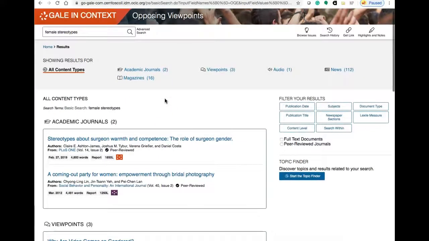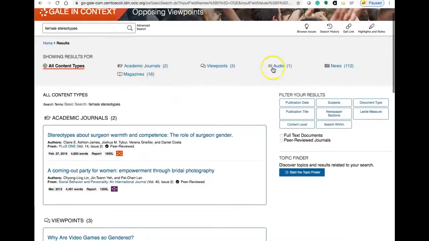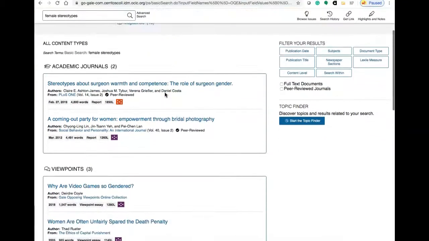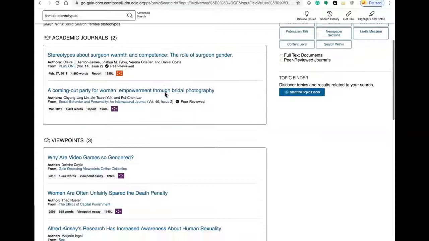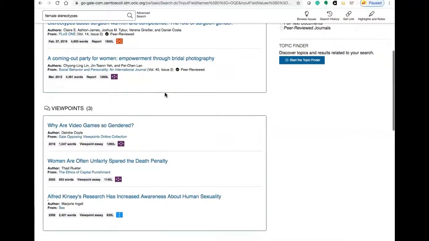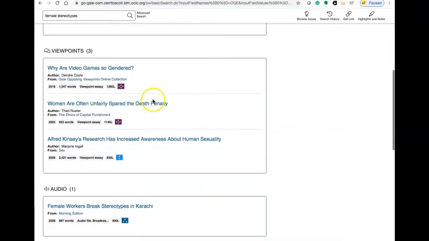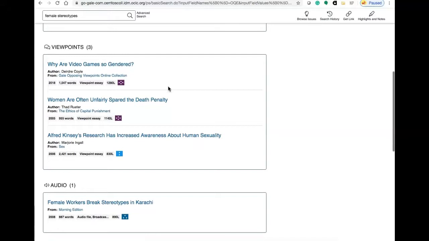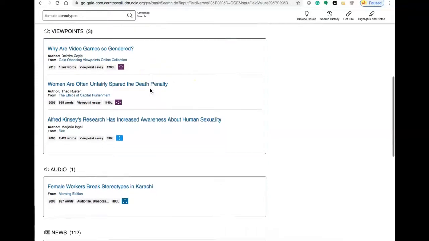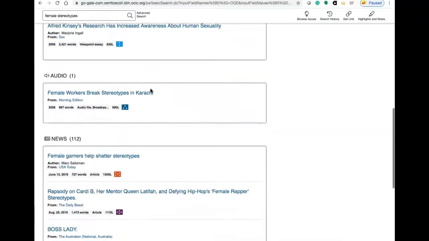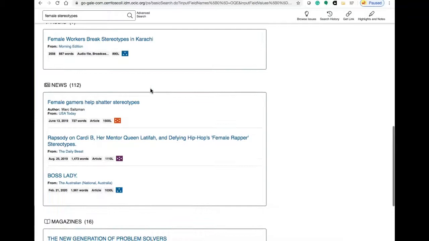So this is a great database to get started. As you can see, there are different types of resources: academic journals, magazines, and also a list of different types of articles. This is a great database to get started because it gives you ideas if you hadn't thought about exactly what you wanted to write about, maybe a specific group that's been targeted, for example. Doing a search in this particular database might get you some ideas.